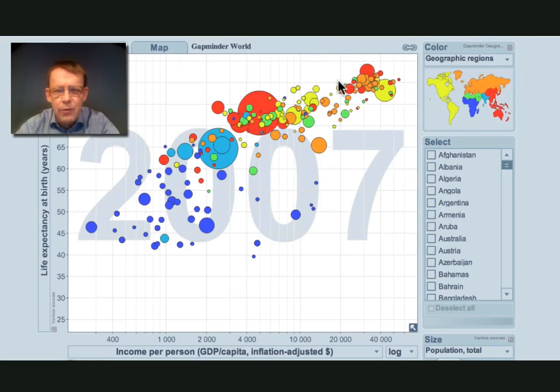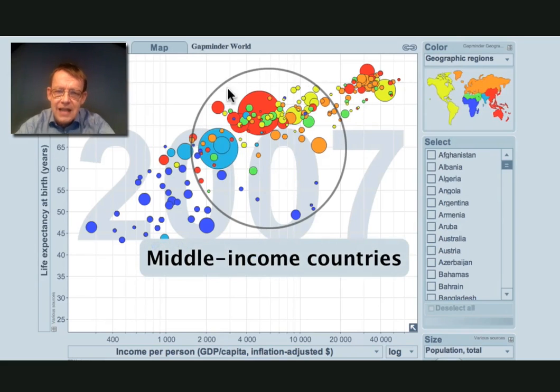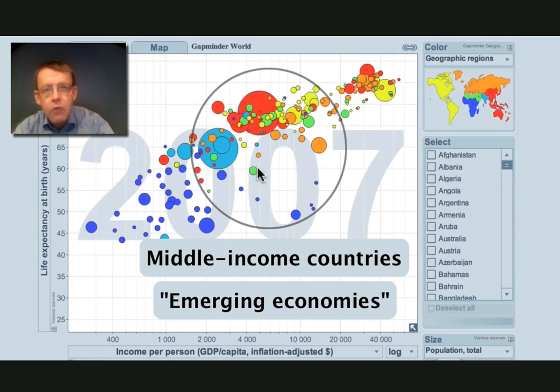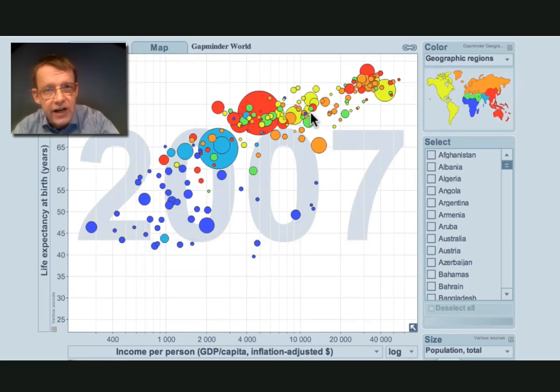Some call it a flat world. It's not really flat. But what's meant with that expression is that the middle-income countries here, also called emerging economies, now have relatively good health and basic education for all, and some have very good education and are very capable, and they can compete with the high-income countries in a completely new way, which we especially see now during the financial downturn. And in 2009, the income will fall in most of the high-income countries.